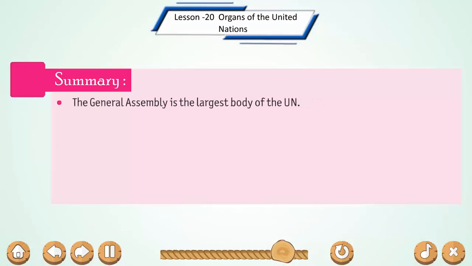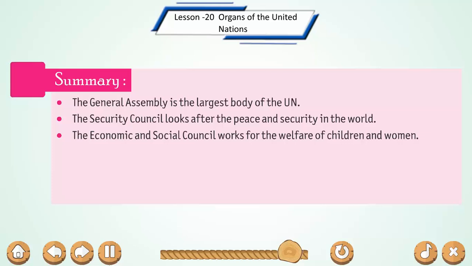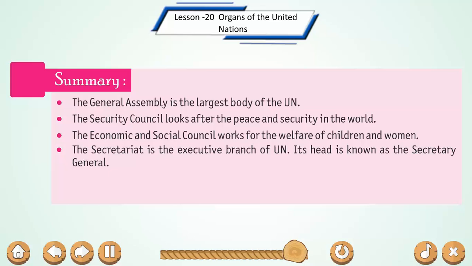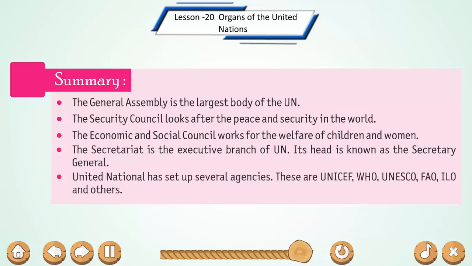Summary. The General Assembly is the largest body of the UN. The Security Council looks after the peace and security in the world. The Economic and Social Council works for the welfare of children and women. The Secretariat is the executive branch of the UN. Its head is known as the Secretary General. United Nations has set up several agencies. These are UNICEF, WHO, UNESCO, FAO, ILO, and others.